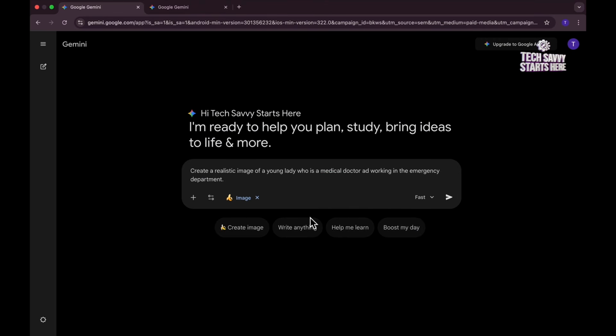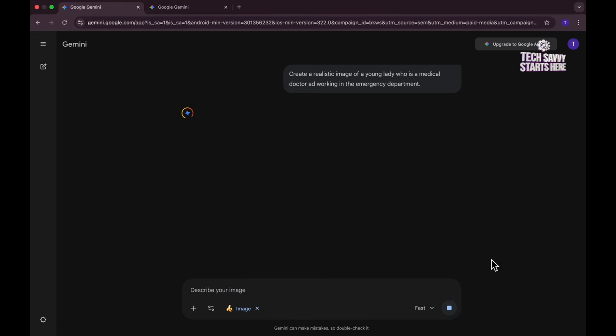Right, so I just give it this simple prompt. It's called the Nano Banana model, and I'm just going to click create, and it's going to take a bit of time, and it's going to create the image for us that we need.